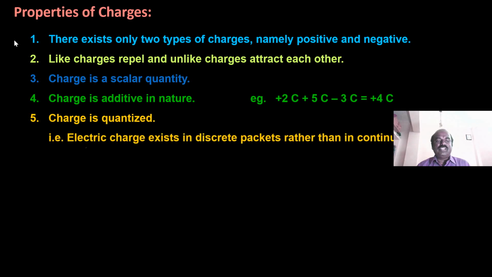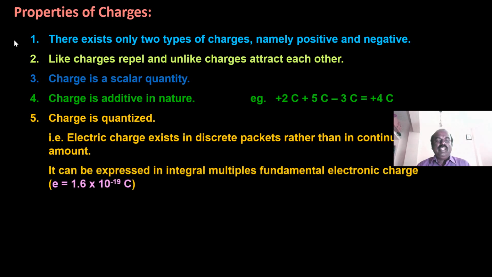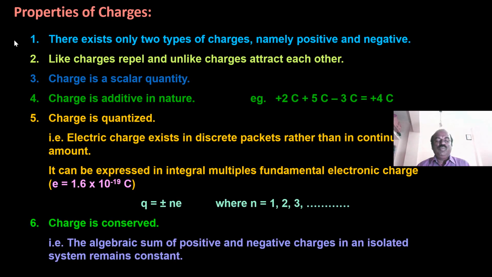Charge is quantized. That is, electric charge exists in discrete packets rather than in continuous amounts. It can be expressed in integral multiples of the fundamental electronic charge. e is equal to 1.6 × 10^-19 coulomb. That is, Q is equal to plus or minus n e, where n is equal to 1, 2, 3, and so on. Charge is conserved. That is, the algebraic sum of positive and negative charges in an isolated system remains constant.